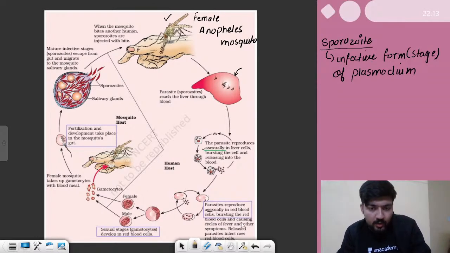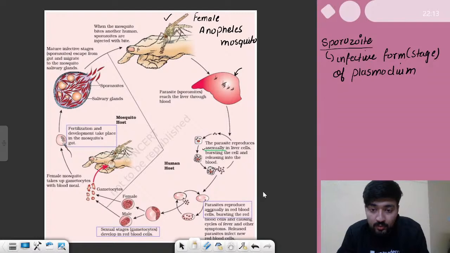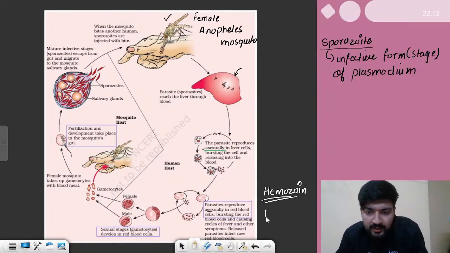Now, why do they cause this fever when they burst the cell? Because they secrete a certain toxic substance known as hemozoin. We can also write it as haemozoin. Different languages, different spellings, so keep that in mind. It is just the same.